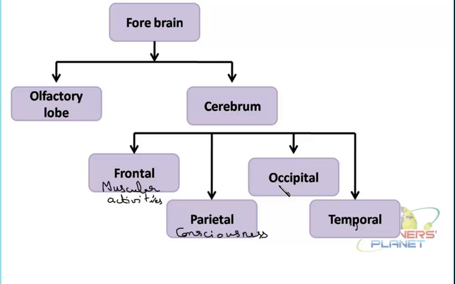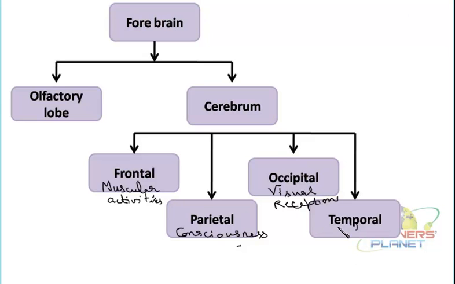Then comes the occipital. Below this parietal, the next part is the occipital, which is a very small region. This is our vision. It is a visual reception. It is receiving the messages from the photoreceptors, that means from your eyes. And therefore it is interpreting the messages and then conveying the message to the next part of the brain. The command is not actually under the control of the occipital region. It is just receiving it and then conveying the things to the next part for its interpretation and for the further action that is supposed to be taken by an individual.